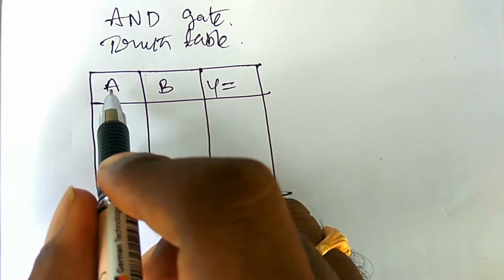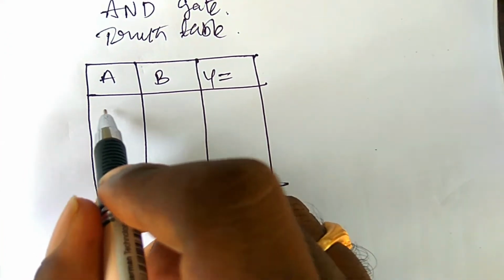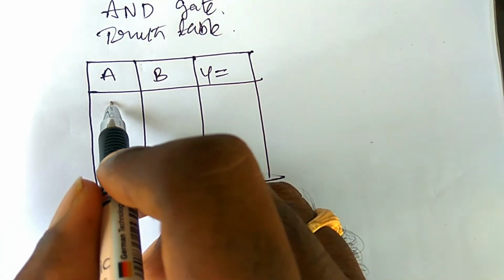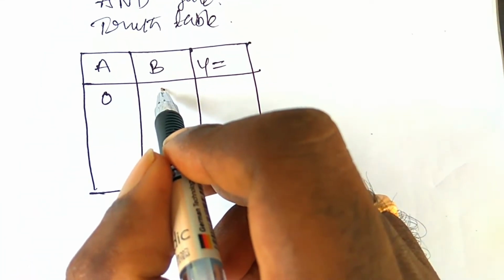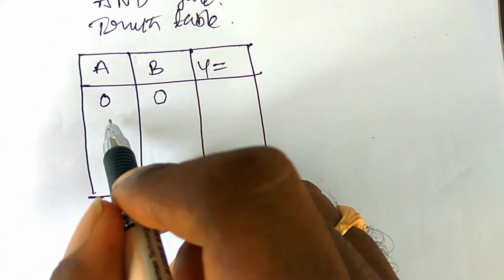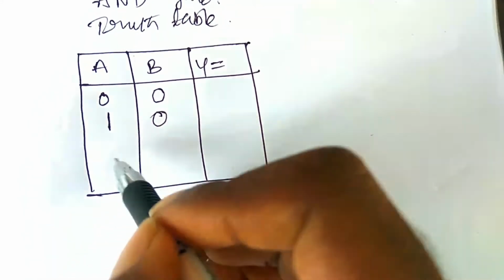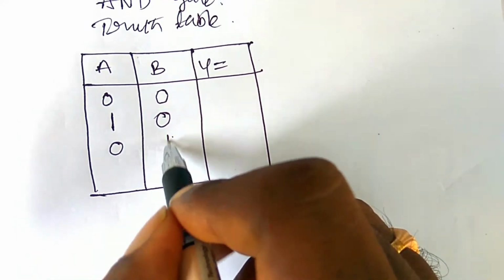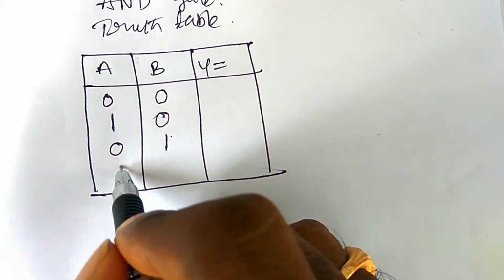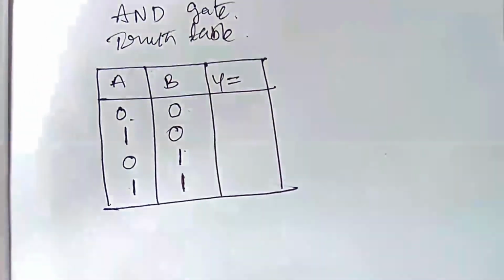Here there are two inputs, A and B, and output y. At first, input A is 0, input B is also 0, then input A is 1, B is 0, input A is 0, B is 1, and both high, it means 1 1, and the outputs are 0 0 0 1.